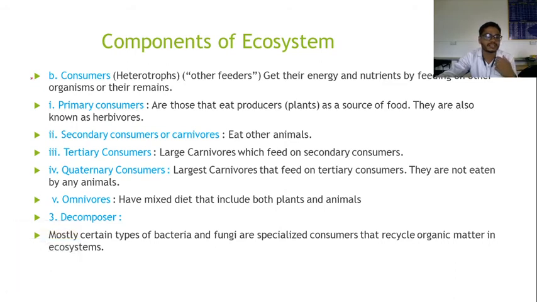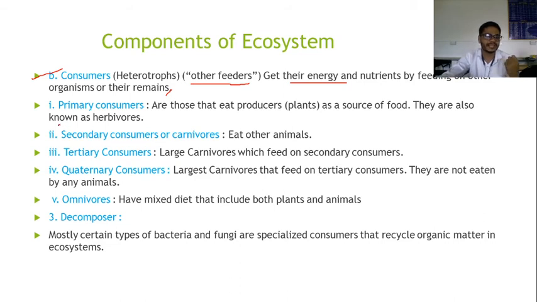Then the next, the third component here, is the consumers. Consumers are those that feed on the producers. Consumers are mainly heterotrophs. Heterotrophs means they depend on others. Those are called heterotrophs, or other-feeders. They get their energy and nutrients by feeding on other organisms and their remains. This is called a consumer. That means they get the energy and nutrition by feeding on other animals.